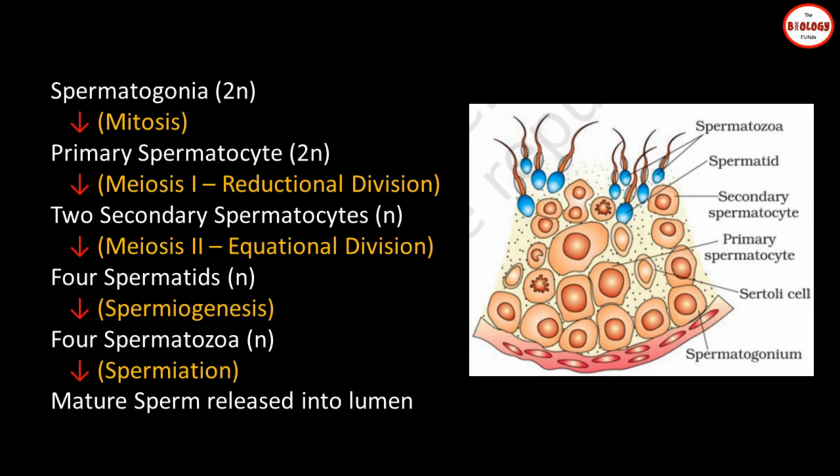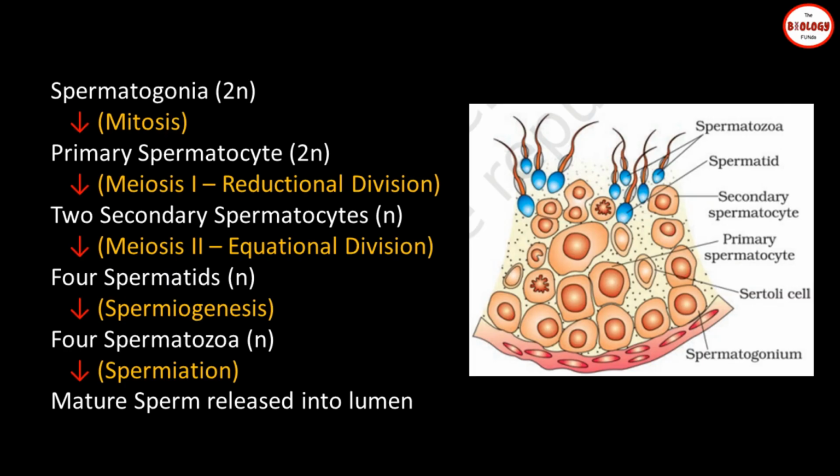You can see the flow chart as well as the diagram on screen. The immature male germ cells are called spermatogonia. The singular form is spermatogonium. Spermatogonia are present on the inside walls of the seminiferous tubule, as you can see in the given diagram on screen. Each spermatogonium is diploid, that means it has 46 chromosomes. Spermatogonia multiply by mitosis and increase in number to form primary spermatocytes. Primary spermatocytes are diploid in nature.